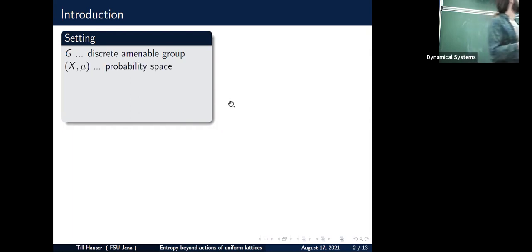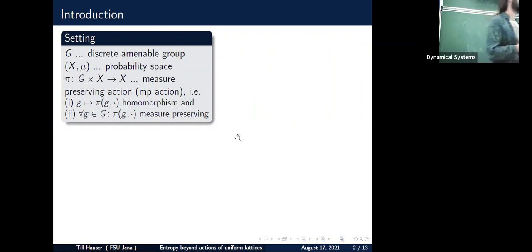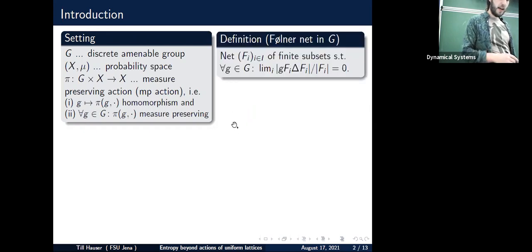But now we want to go into the context of measurable systems. So we want to talk about measure preserving actions on some probability space (X, mu). Just as a reminder, here's also the definition, but I assume that most of you are familiar with these kinds of definitions. In order to define entropy in this context, we will need some averaging tool. And this averaging tool is, for example, the Følner net. If you don't like working with nets, you can also work with sequences. Then you need some countability assumption on the group. For example, you need a discrete countable group.